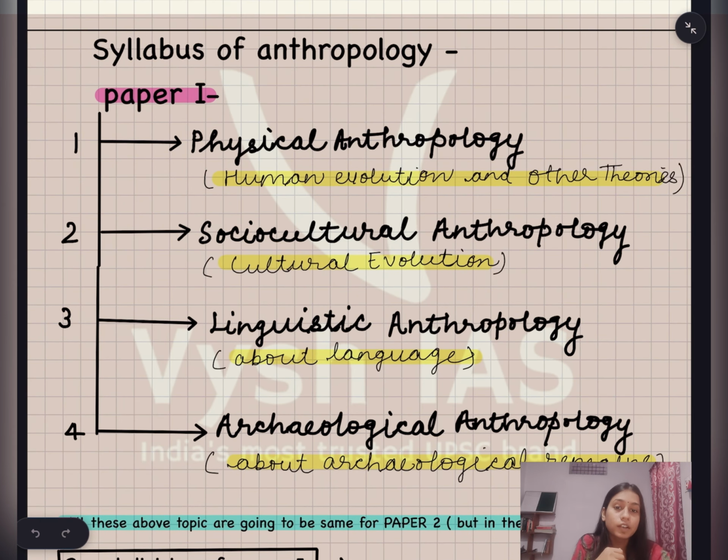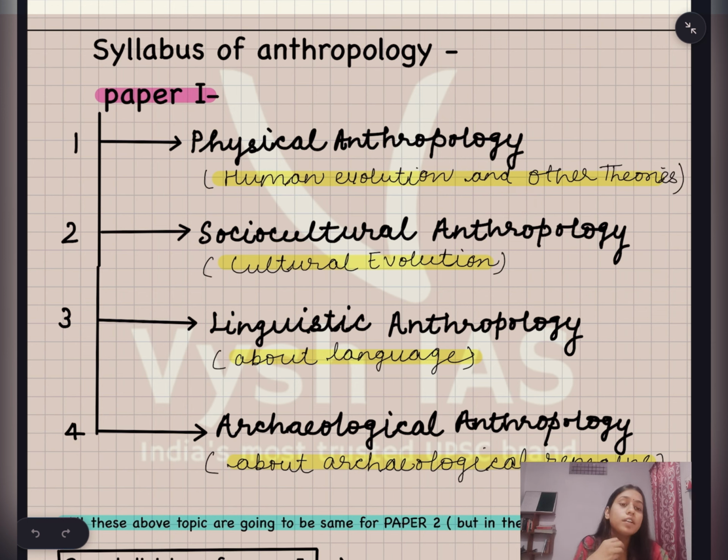Now, most importantly, if we talk about the syllabus of anthropology, we can divide this subject basically into 4 parts. First is physical anthropology, second is socio-cultural anthropology. In physical anthropology, you are going to study human evolution and other theories regarding human evolution.